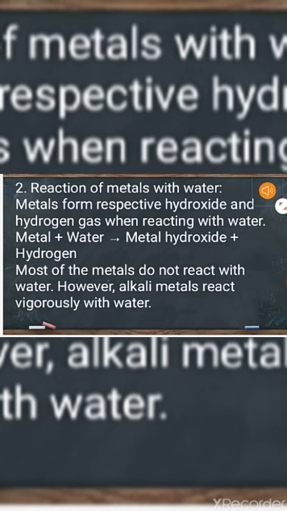Next property is reaction with water. Metals react with water and form hydroxide, form a strong alkali. That's why metals are called basic in nature. Some metals react very rapidly and some metals do not react at all. Whenever metals react with water, they always liberate hydrogen gas, which can be tested by burning with pop sound.